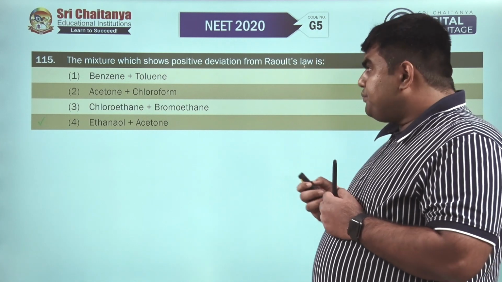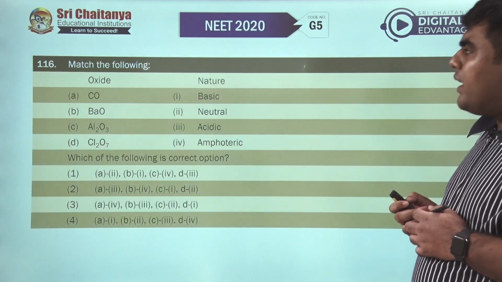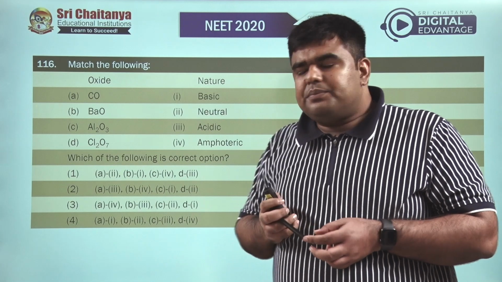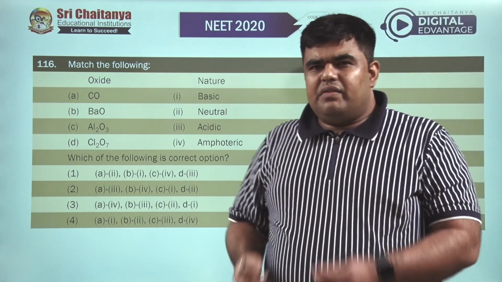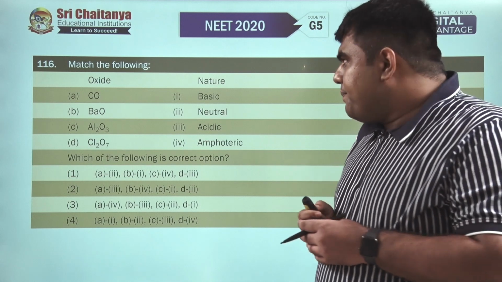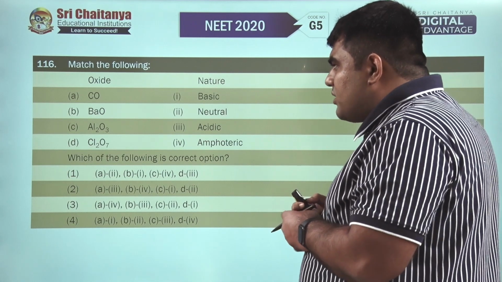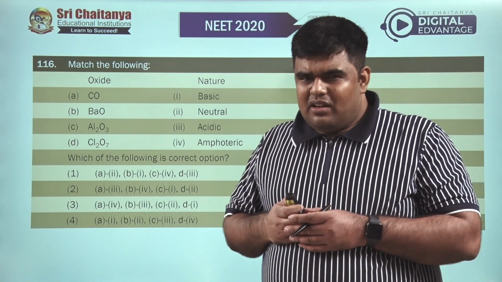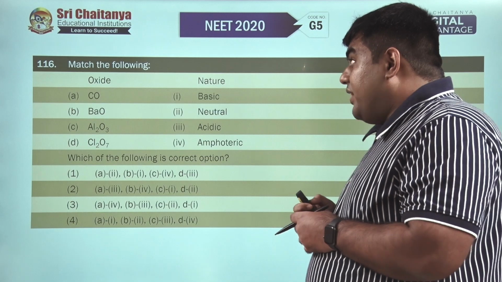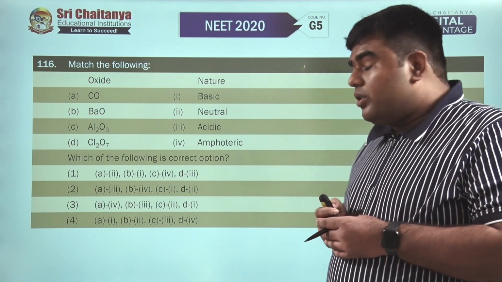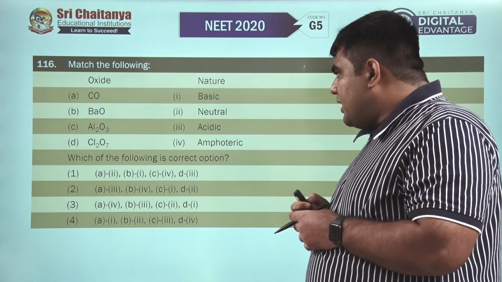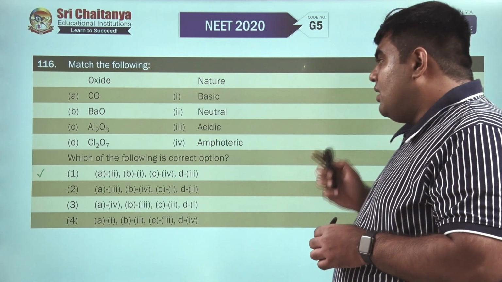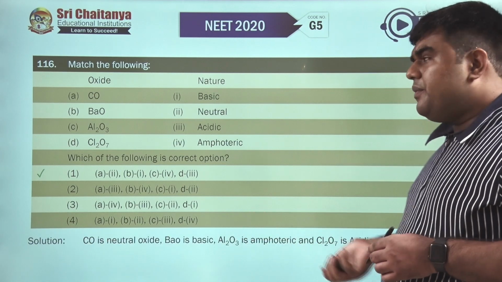Now moving to question number 116. We have been given some oxides and we have to match their nature. The first is carbon monoxide. We know that carbon monoxide is a neutral oxide. BaO is a basic oxide, Al2O3 is an amphoteric oxide, and finally we have Cl2O7, which is an acidic oxide. It's a very acidic oxide. It forms HClO4 when we put it in water. It's a very good acid. So for question number 116, the first option is the correct option.